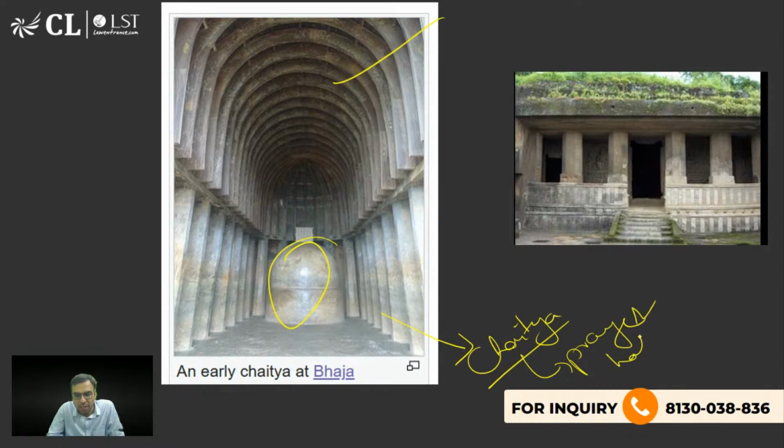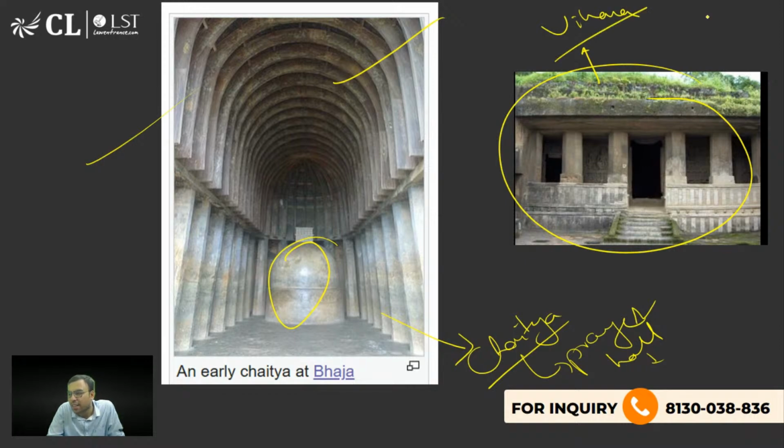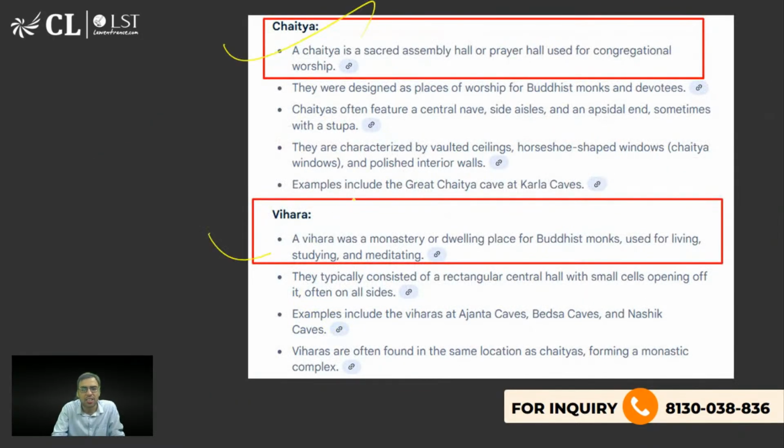I have seen it in my life. I have visited these types of things, these types of Chaityas. The prayer hall of Buddhists. और ये Vihara होता है जहाँ लोग stay करते हैं, monks Vihara. ठीक है? So you will find it a lot in, I think, Maharashtra में काफी मिलेगा, even in Bihar region also you'll find. ठीक है? Chaityas and Viharas.